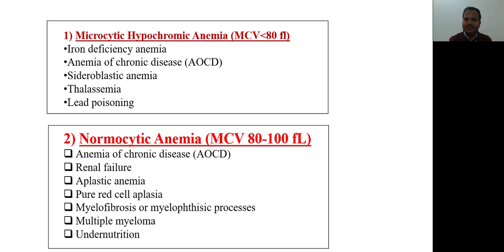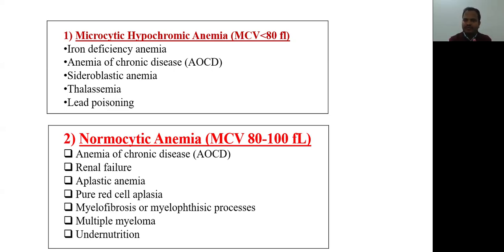How is this seen in CBC? In the complete blood count test, or CBC test, we have to look at the MCV. MCV means mean corpuscular volume. That will be less than 80 femtoliter. That denotes that the patient has microcytic hypochromic anemia.